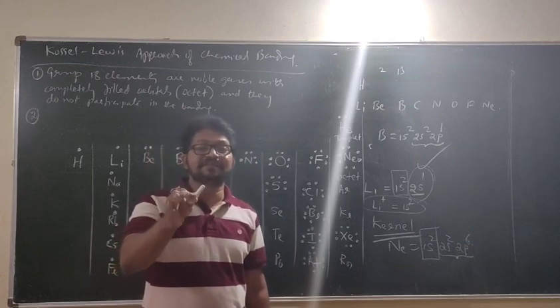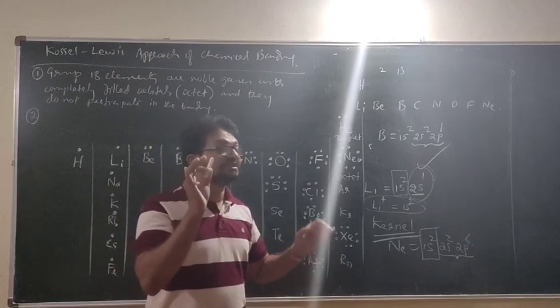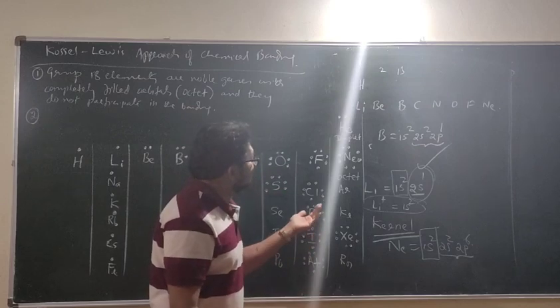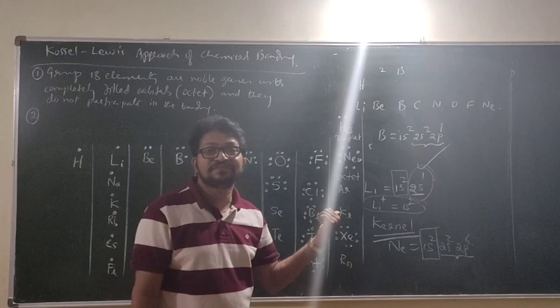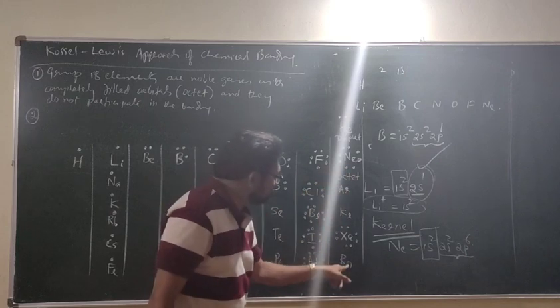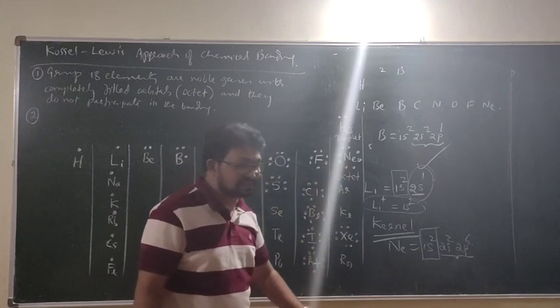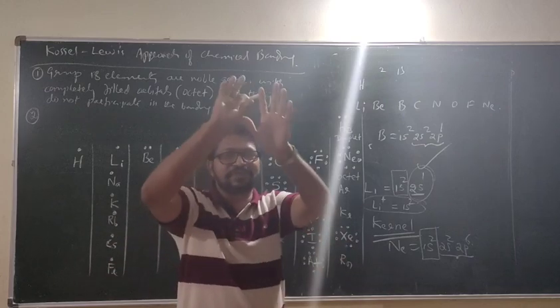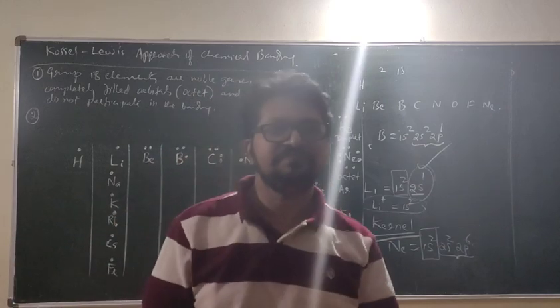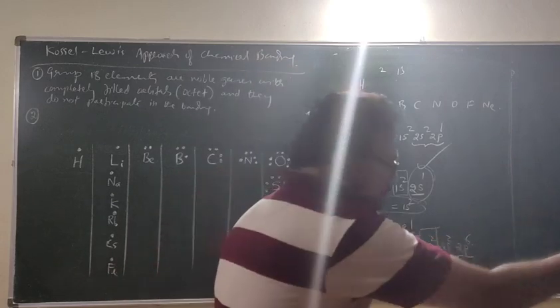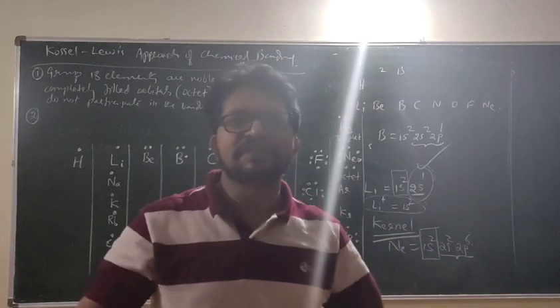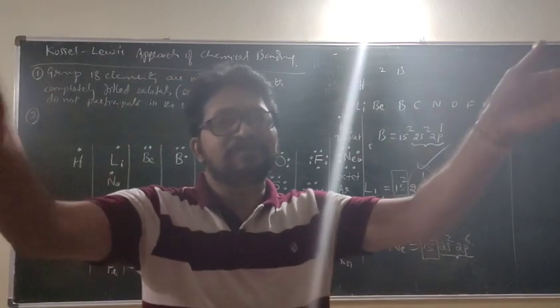Group 17 elements called halogens are always interested in gaining 1 electron. Yes or no? In order to achieve noble gas configuration, the tendency for bonding started. If I have to gain some electron, I have to go to someone, no? Electron can neither be created nor destroyed.